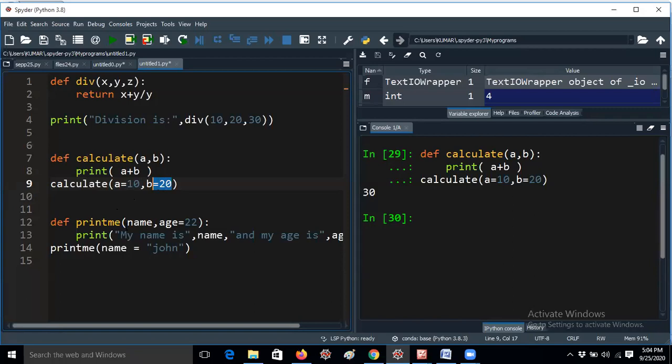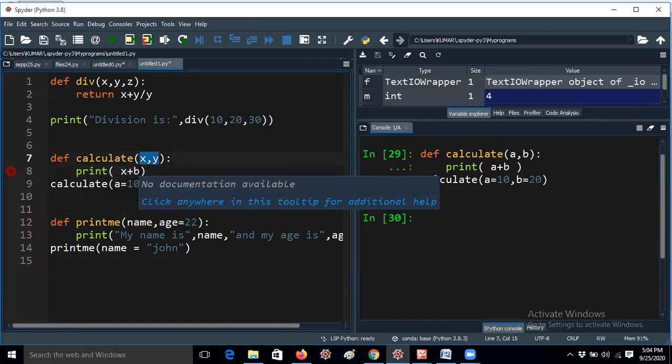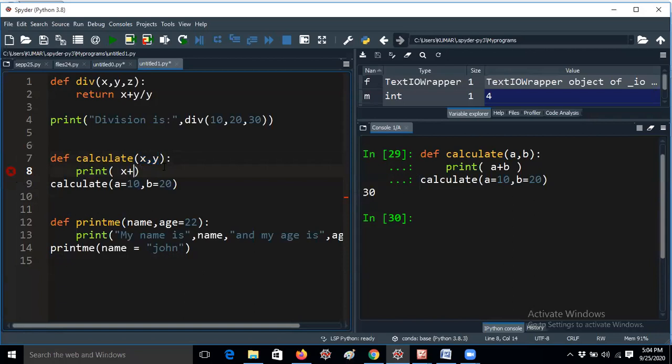There is no such facility in C language and Java. You should understand carefully, because here I am passing the arguments with values. For example, if I'm giving x comma y here, then you have to give x plus y only. You should understand very carefully because those are formal arguments. Whenever you are giving formal arguments, it is getting error because there is no b declared here.